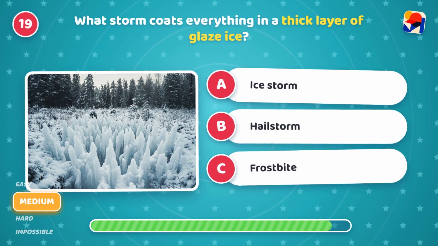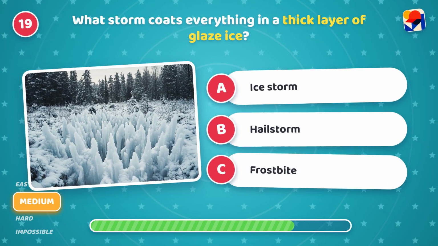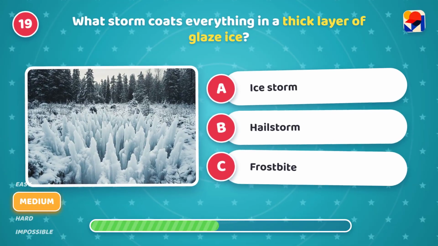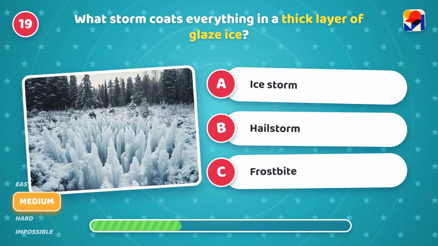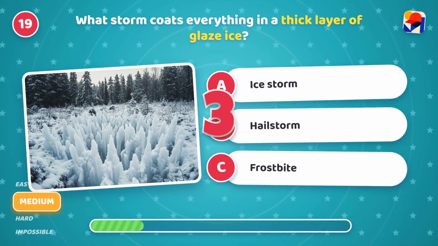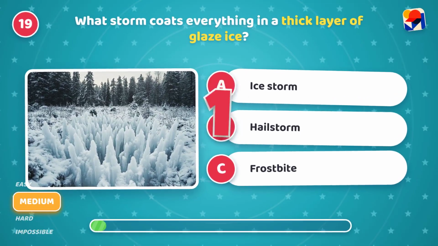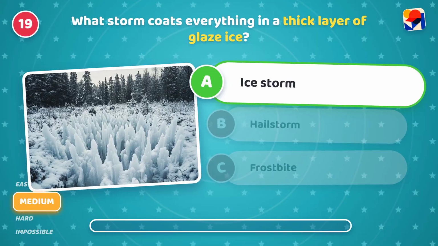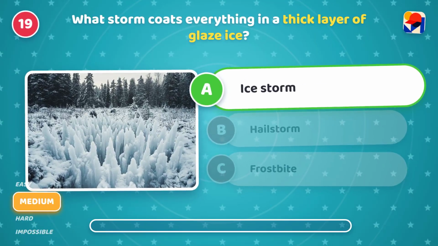What storm coats everything in a thick layer of glazed ice? Is it A, ice storm, B, hailstorm, or C, frostbite? It's A, ice storm, slippery. Freezing rain coats everything in ice.